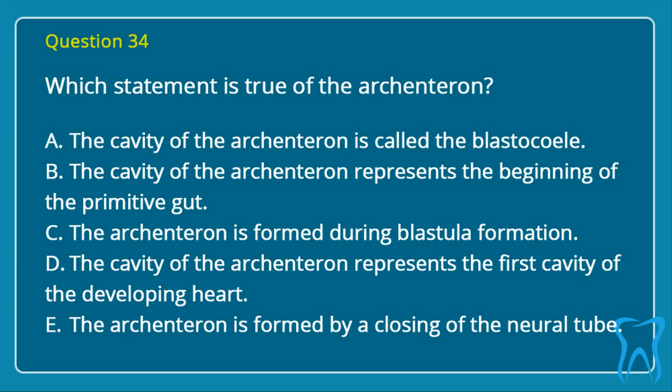The archenteron is formed by a closing of the neural tube. Correct answer is B. The cavity of the archenteron represents the beginning of the primitive gut.